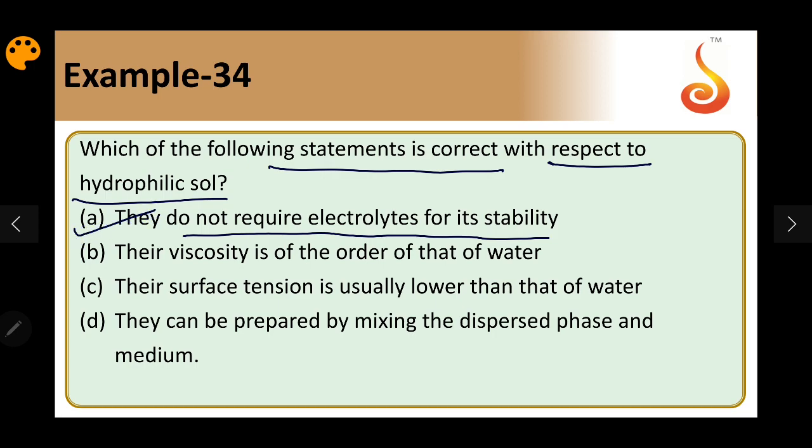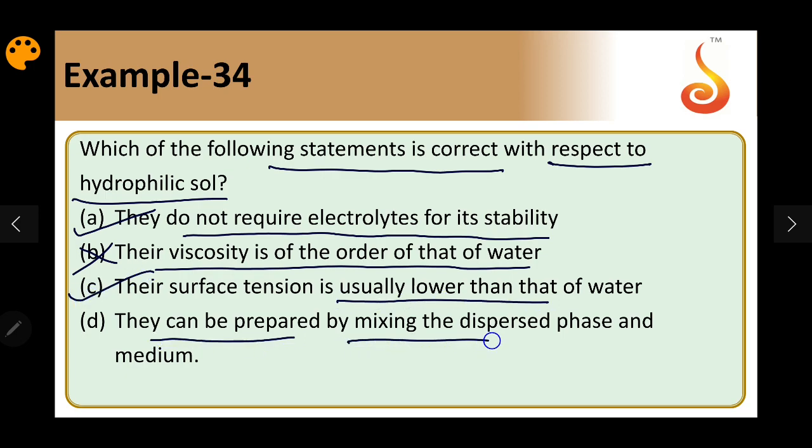The viscosity is of the same order as that of water. Generally, viscosity is higher than the dispersion medium and surface tension is lower than the dispersion medium. So this is wrong, and surface tension is usually lower. That's also correct. They can be prepared by direct mixing of the dispersed phase and dispersion medium. That is also correct. So the answer should be A, C, D.